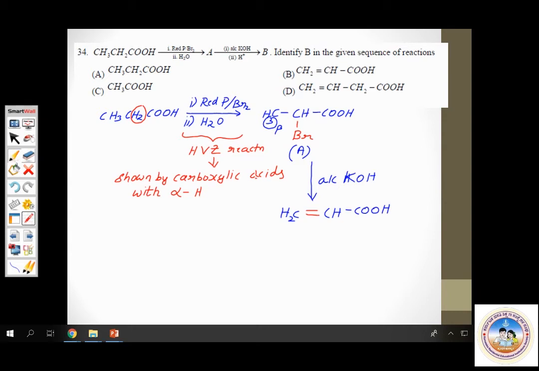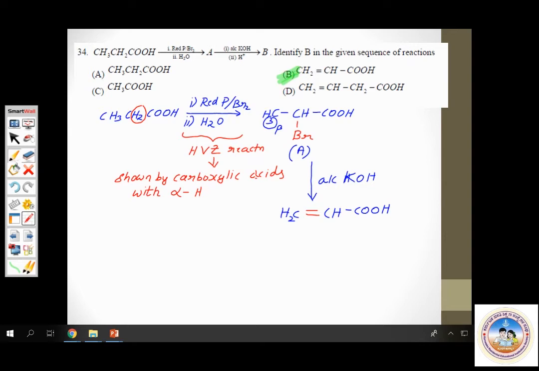So which option matches this? Yes, option B matches this. Option B is the right answer. Very good. Mark it as an important question. All questions in which you are made to analyze a sequence of reactions are important in entrance exams. Good, so let's now continue further.